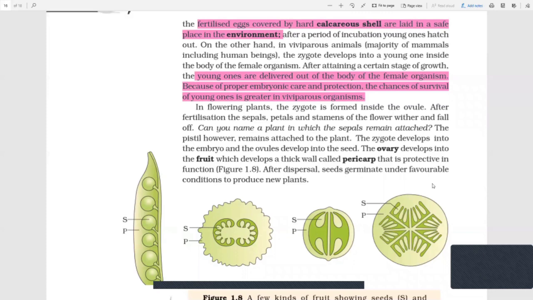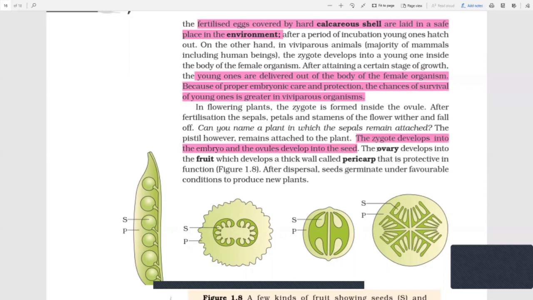After the fertilization, sepals, petals, and stamens of the flower wither and fall off. Can you name a plant in which sepals remain attached? We cannot name a plant offhand, but strawberry, it has sepals. You see the leaves at the top, those are sepals. The pistil, however, remains attached to the plant. The zygote develops into the embryo and ovules develop into seed.